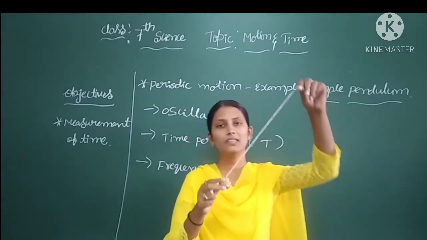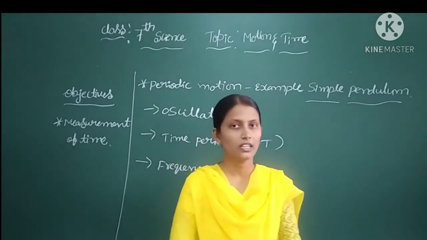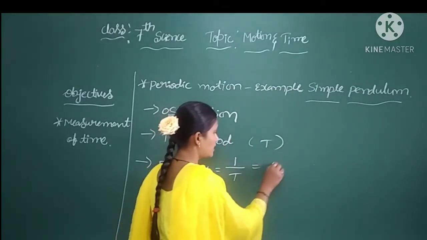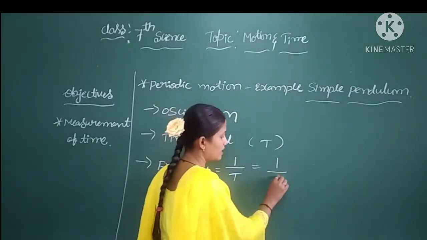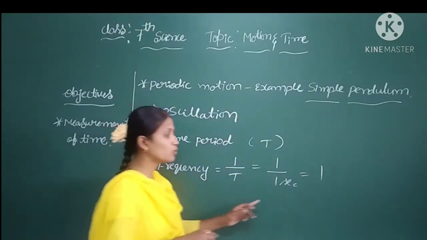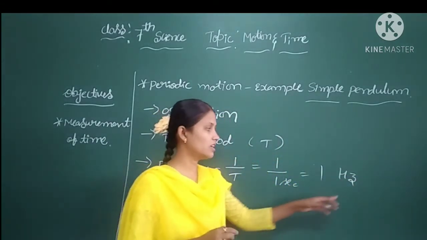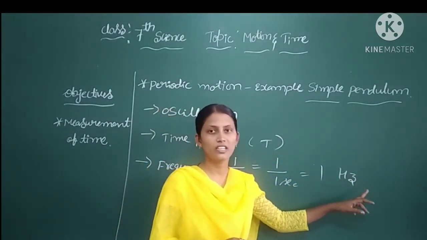For example, if I leave this pendulum for one oscillation, it will take 1 second. So for one oscillation, it is 1 divided by the time, 1 second. Nothing but the frequency, that is 1 hertz. Frequency we are measuring in hertz. The SI unit of frequency is hertz.